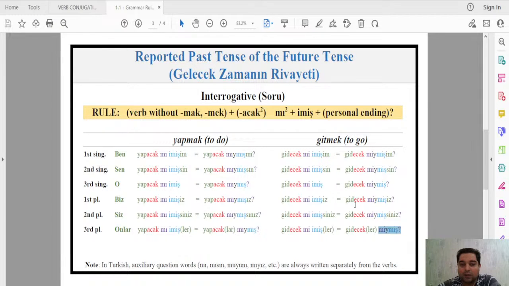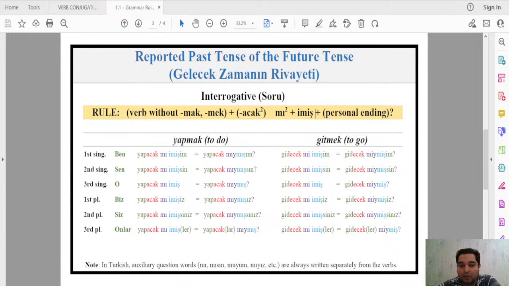And again, don't forget, as a side note, you have a side note here at the bottom. All question words, mı, mi, mu, mü, in the Turkish language are written separately from the verbs. Don't forget this. It's a very strict rule. You will never see them together. If it's written together, combined, that's a mistake, okay? Question words always are written separately from the root, so from the verb, but they are together with the personal endings, okay? They are combined with the personal endings, including the imiş structure.